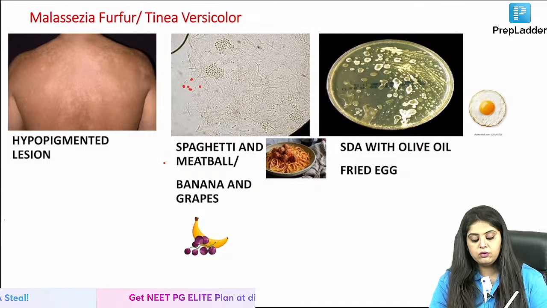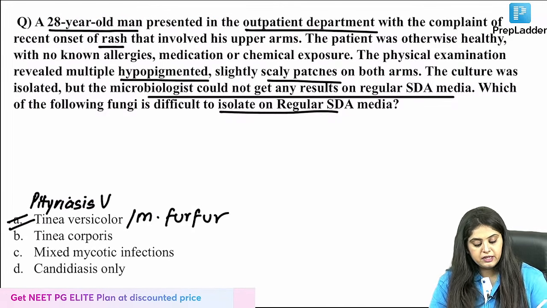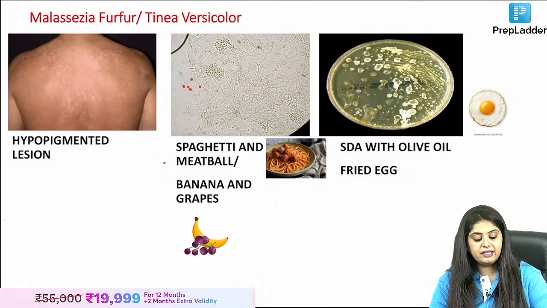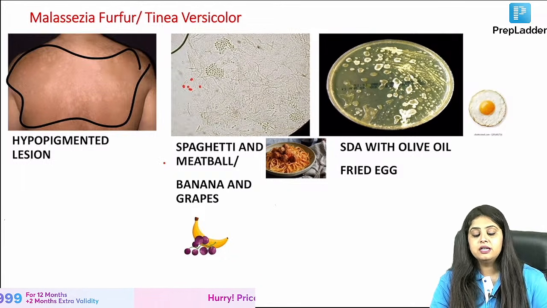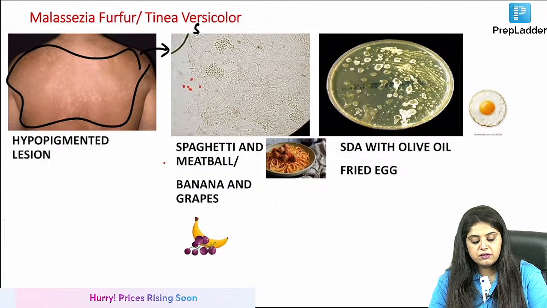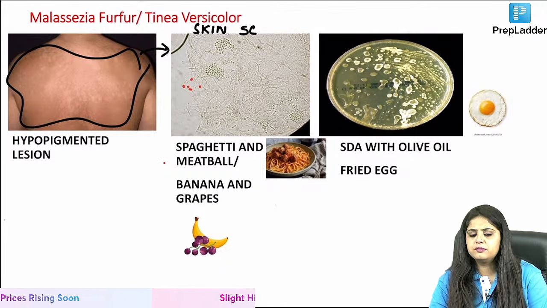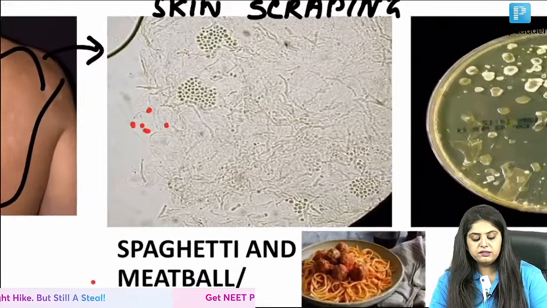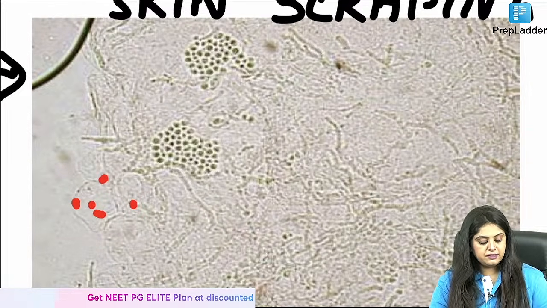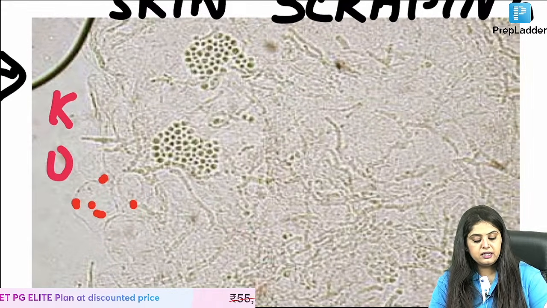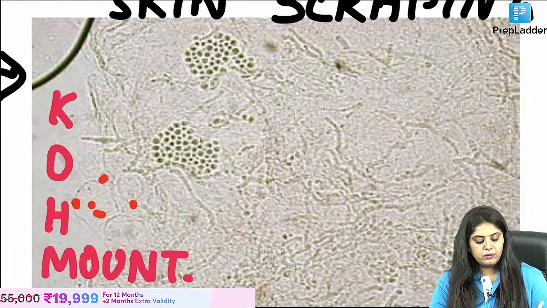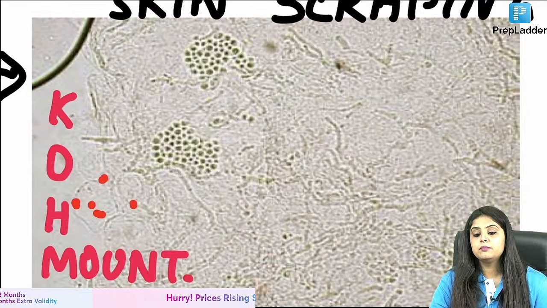Okay, now coming to all the photos. Ma'am, right now it was written hypopigmented lesion, so this is what I can see on the back. I can see this hypopigmented lesion. Now you took the skin scraping. I showed you so many colors, but this is a microbiology slide without a color. Can you tell me what is this? Ma'am, what is this? Colorless. Which mount did you make? This is the KOH mount. This is referred to as the KOH mount.